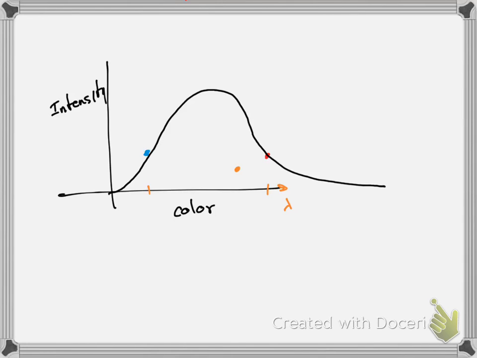These are the visible wavelengths. It might emit some lower wavelength, so that's ultraviolet light. It might emit some infrared light, etc. So a dense body might emit some kind of continuous spectrum that looks something like that.